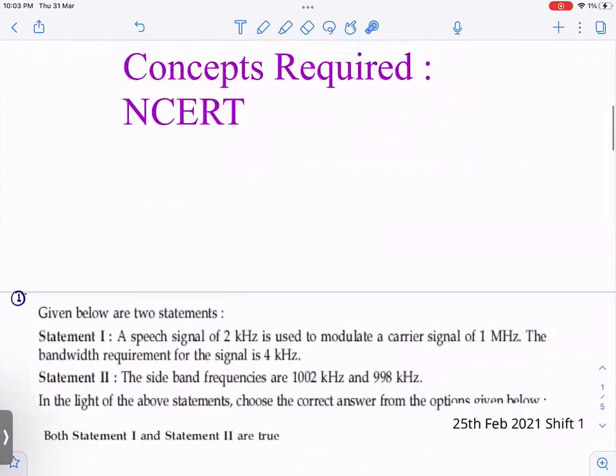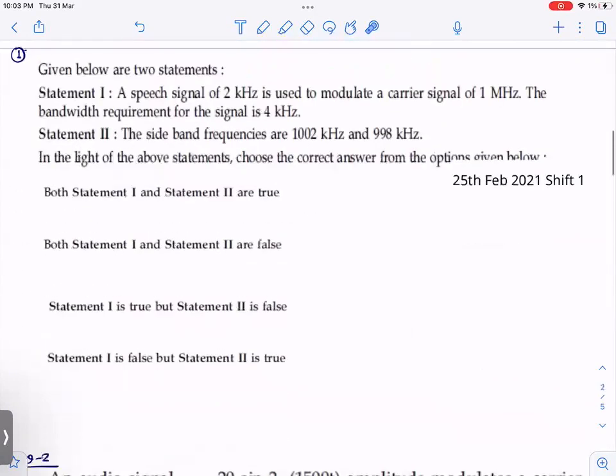Yeah, the concept, I will come to this. The first question is that there is a signal of 2 kilohertz. It is used to modulate a carrier signal of 1 megahertz. The bandwidth requirement for the signal is thus, sideband frequencies, right?